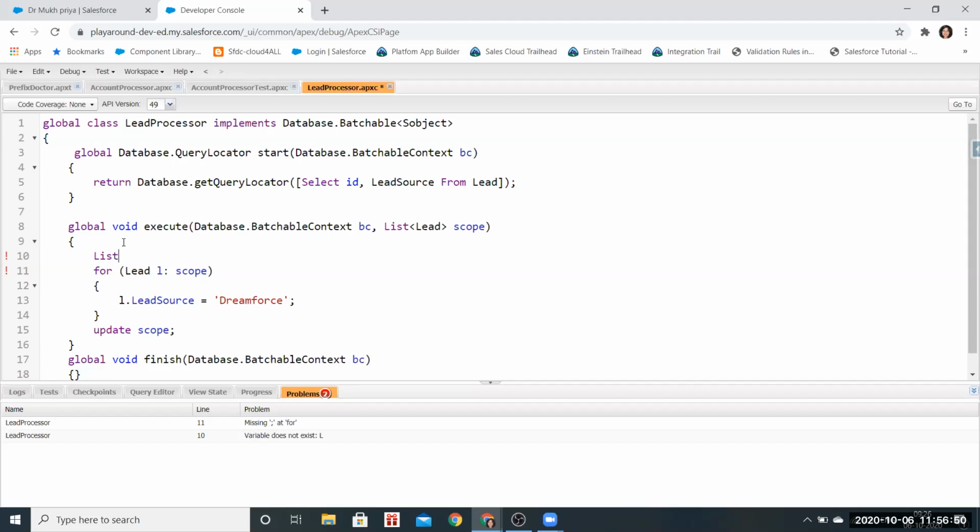Yeah, list of leads. Okay. So this is the mistake I did last time also. Correct, so now you know what you are missing. Yeah, understood. Can you explain why you are creating a new list? Yeah, so here in scope, for example, the batch is divided, so we are just updating those batches, but we are not taking the complete list. To update the complete list, we are creating this list, and then we will add to it and update the leads. That's what is to be done, right? Correct.